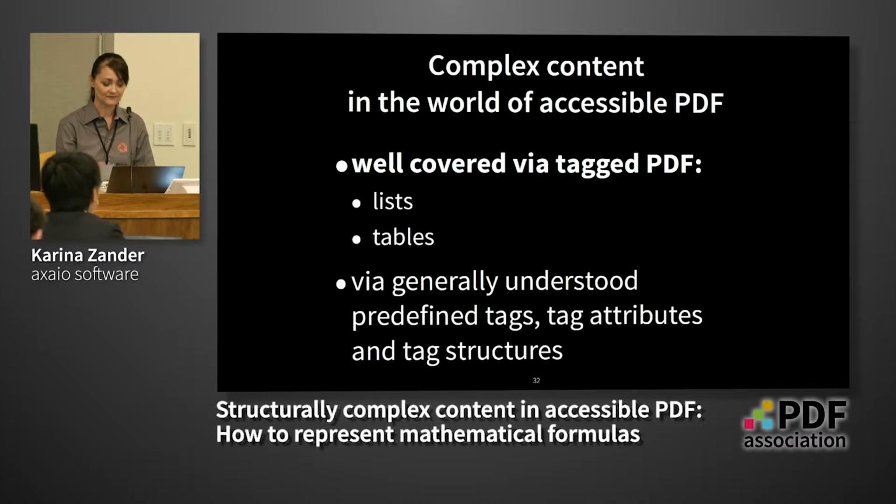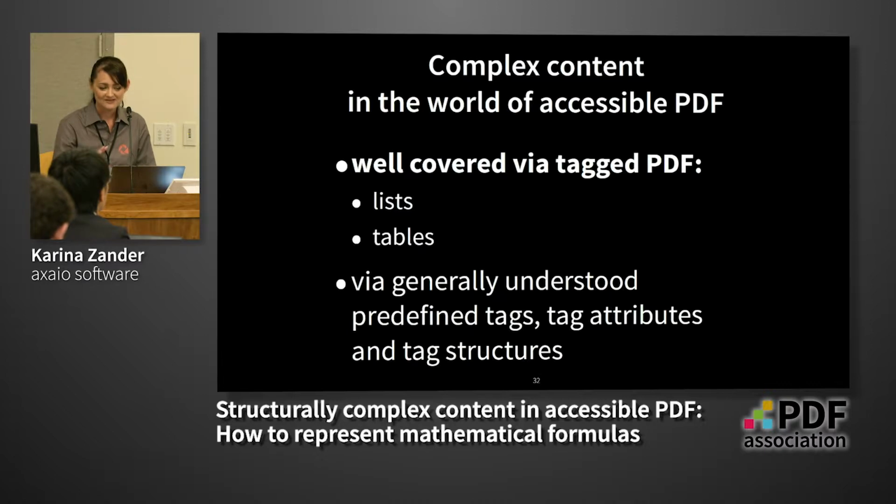So the tags, for example, I need for a table are the table, a header cell, a content cell, and the tag attributes define if a header cell relates to the row or to the column or to a special cell. And all these parts have to be held together through the text structure. And the same applies for lists.